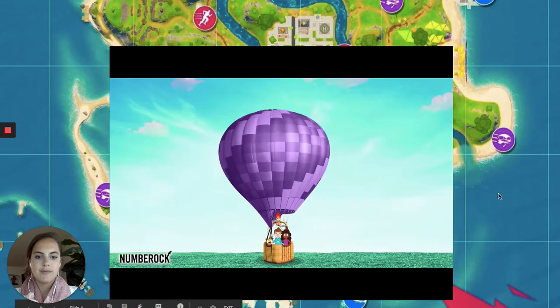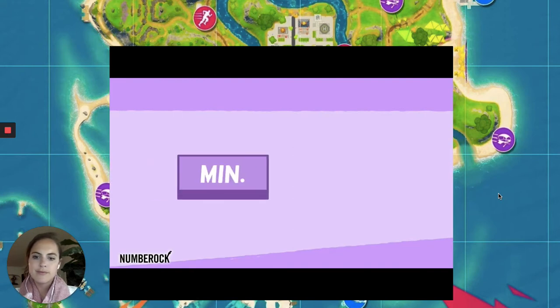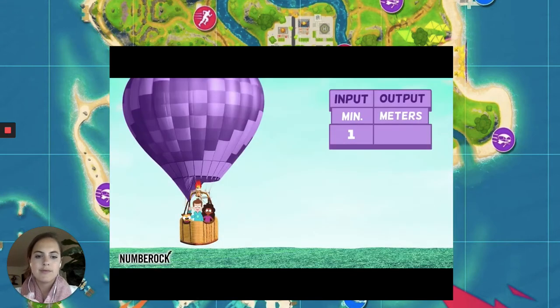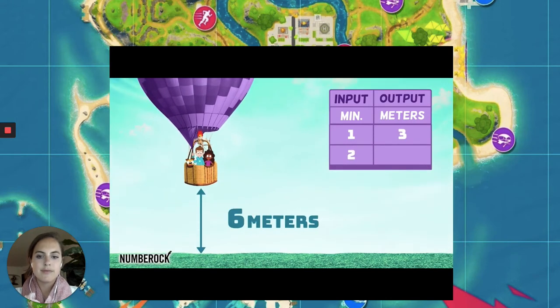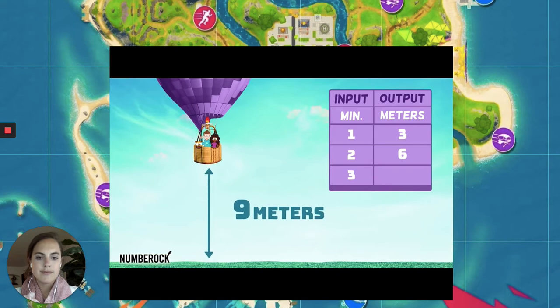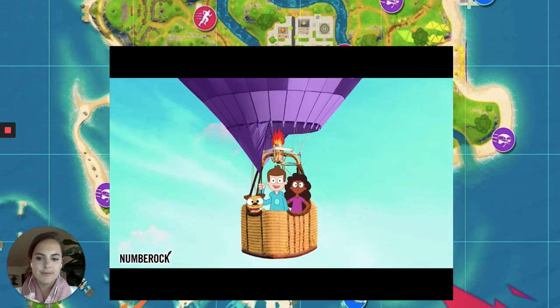We're in a hot air balloon going up to fly. The table shows our time and height in the sky. At 1 minute we're 3 meters off the ground. At 2 minutes we're 6 meters up, staring down. At 3 minutes we're up 9 meters high. What's the rule that shows our place in the sky?